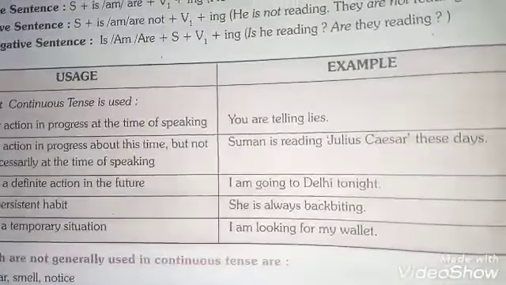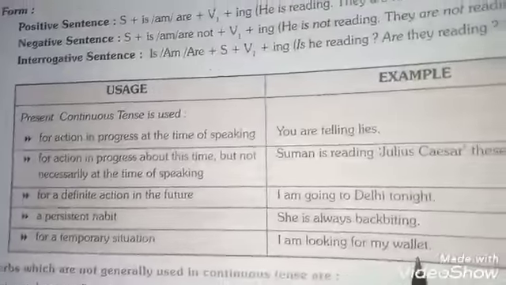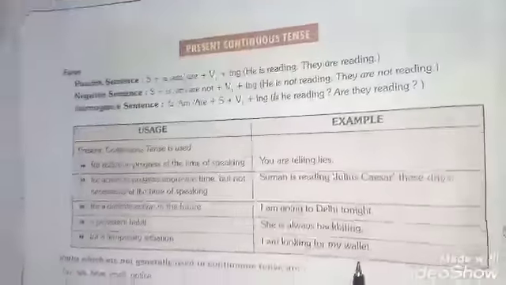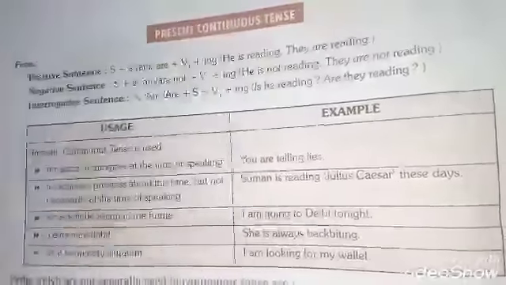She is always backbiting. Next is for a temporary situation: I am looking for my wallet. So all these important special usages should be kept in mind while you are going through present continuous tense. Students, I hope there should be no problem regarding that.